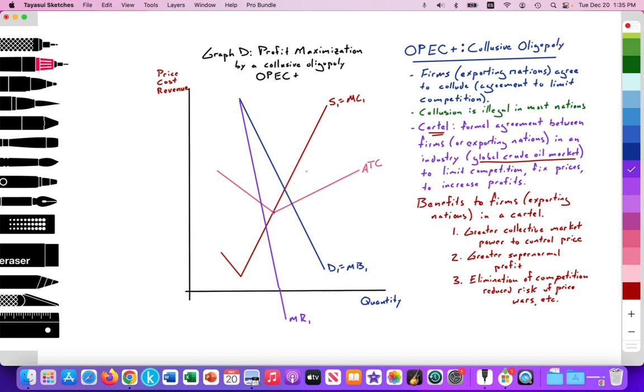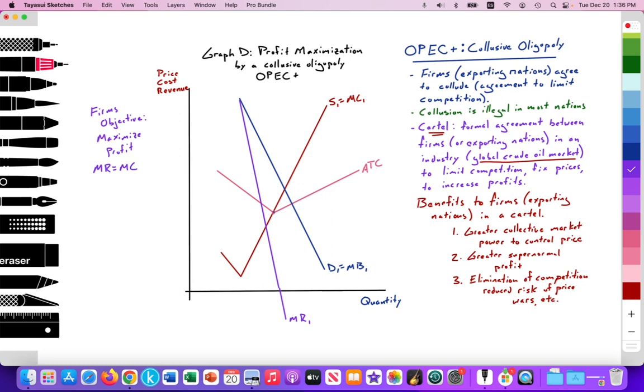All right, so we have drawn this model. We want to keep in mind that we're going to assume the collective firms, or collective exporting nations, part of this collective oligopoly, have an objective that is not to maximize revenue. We're going to assume that they're going to maximize profit. And there's a rule in economics to maximize profits: set output where the marginal revenue is equal to the marginal cost. You absolutely need to know this.